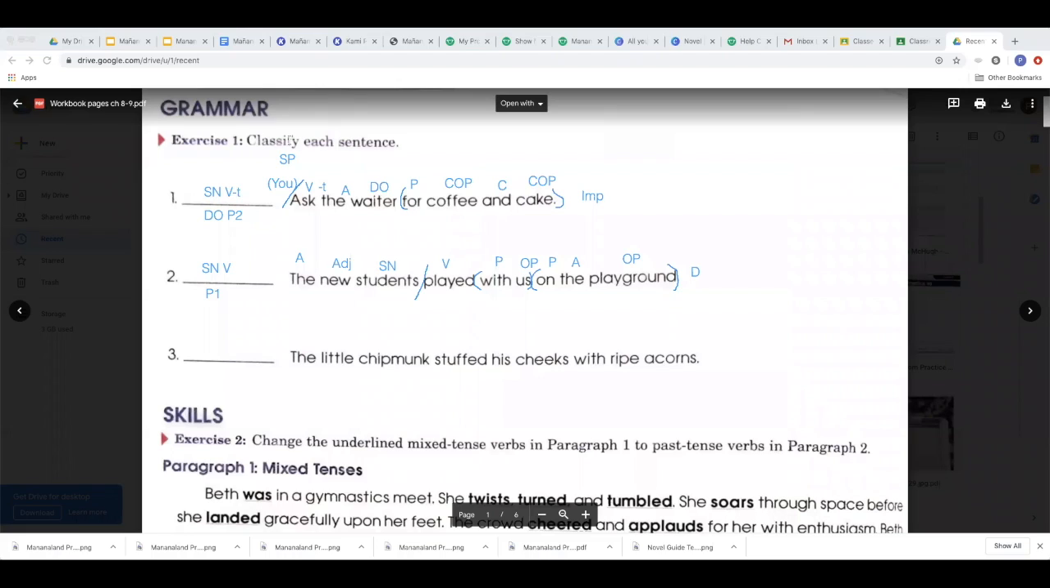Sentence 3. The little chipmunk stuffed his cheeks with ripe acorns. What stuffed his cheeks with ripe acorns? Chipmunk. Subject noun. What is being said about chipmunk? Chipmunk stuffed. Verb. Chipmunk stuffed what? Cheeks. Direct object. Let's make this a verb transitive. Whose cheeks? His. Possessive pronoun, adjective.